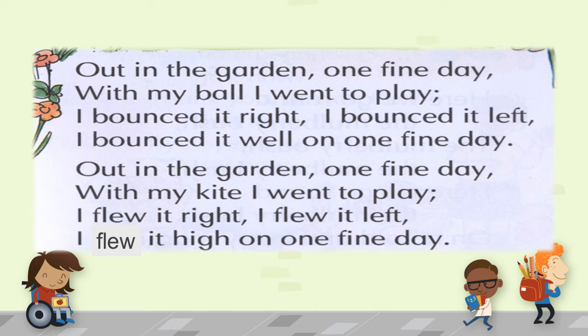The meaning of bounce is, when you throw a ball, it moves up and down and it doesn't stop. This is called bouncing. So the poet is saying, I bounced it right, I bounced it left, when he or she goes out in the garden on one fine day.